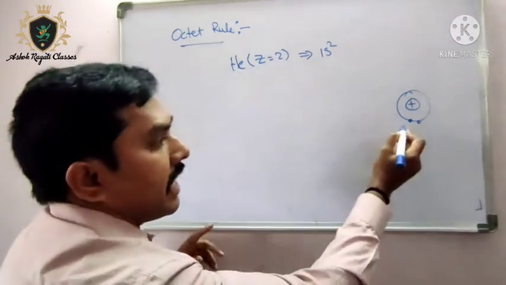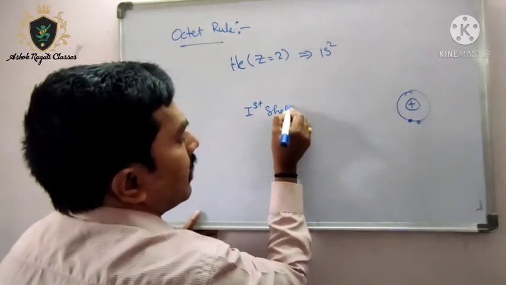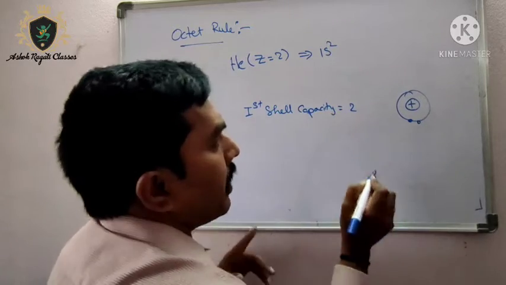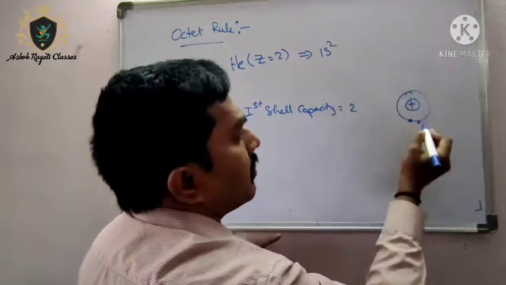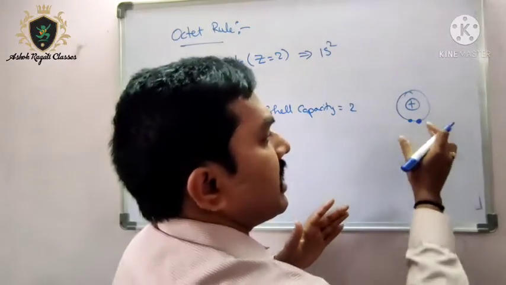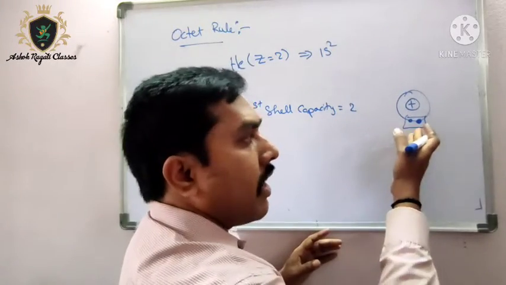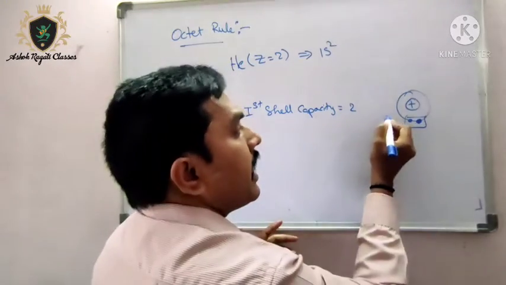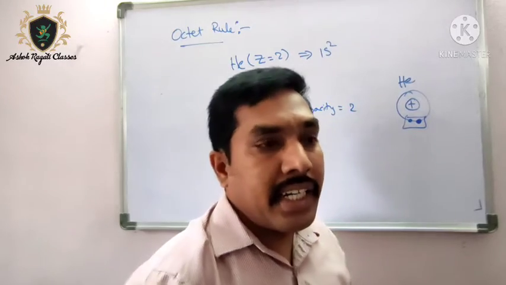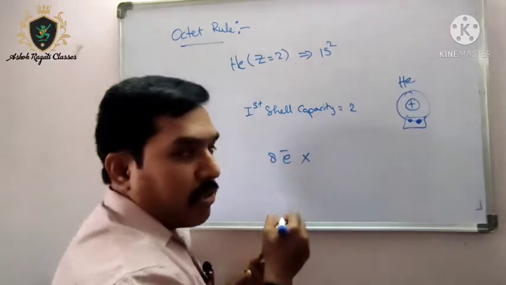The reason is the capacity of the first shell is 2. Helium has filled the maximum capacity of the first shell, which is 2 electrons, and those 2 electrons are already filled. So that's why helium gains stability even though it does not have 8 electrons in the outermost shell.